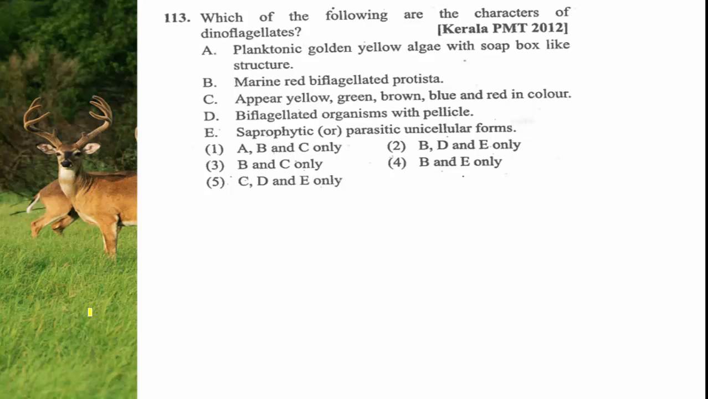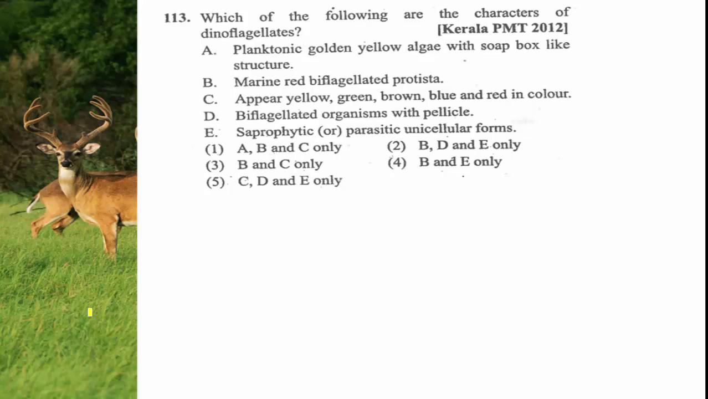Which of the following are the characters of dinoflagellates? Presence of two flagella. One is transversely located between the cell plates and another is longitudinally present. Planktonic golden yellow algae with soap box like structure. No, it is of diatoms, belonging to Chrysophyta. Marine red biflagellate Protista, that is why it is causing red tide.